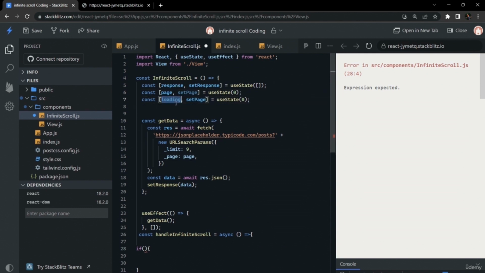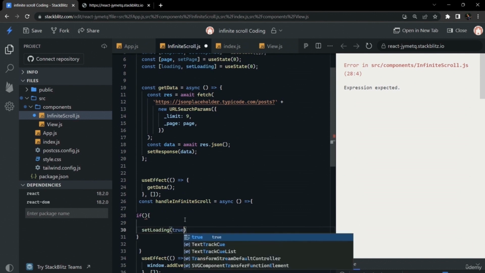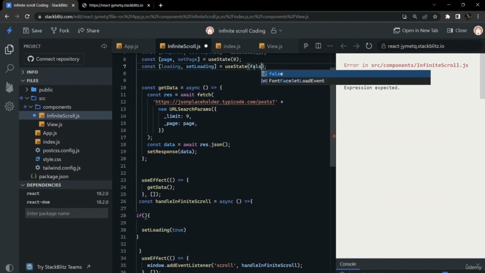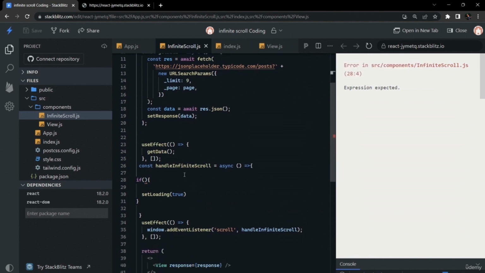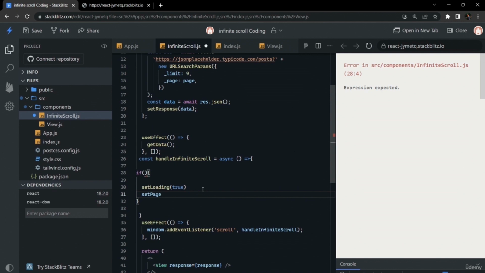We have created this state of loading. This will be initially false, and in this infinite scroll handler it will be set to true, and the page will be incremented by 1.